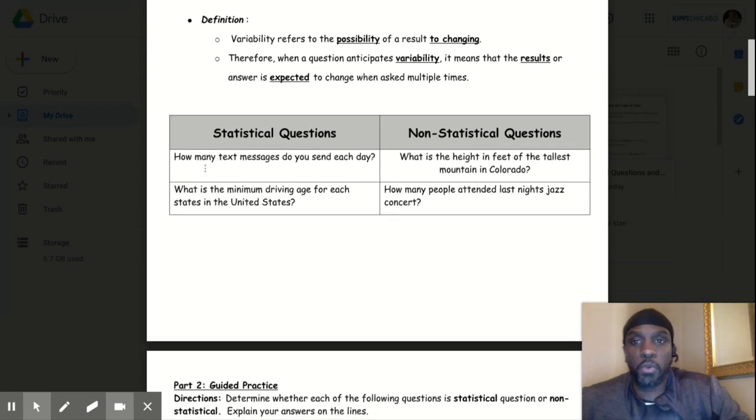Examples of statistical questions. I keep struggling with that word, statistical.